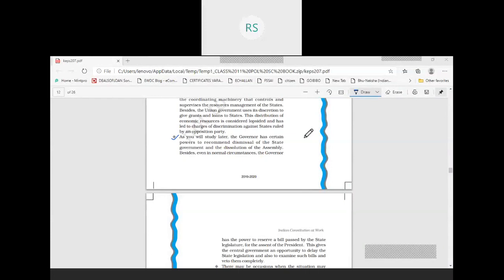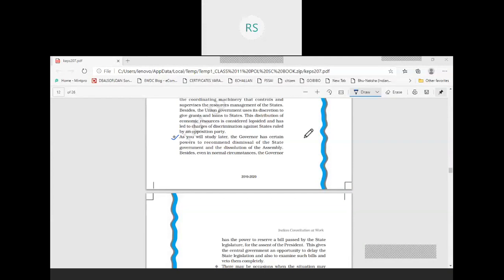Okay, so in this regard there are two situations. The first situation is the proclamation of state emergency. Under article 356, any state can be put under president rule if the governor of that state sends a report to the central government that the state government is not functioning according to the provisions of the constitution.